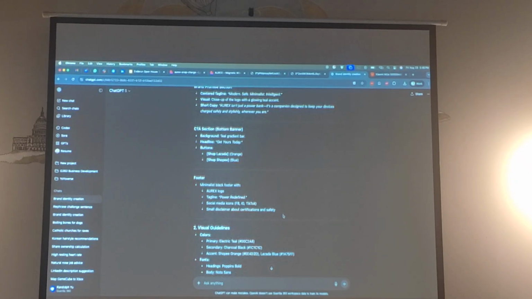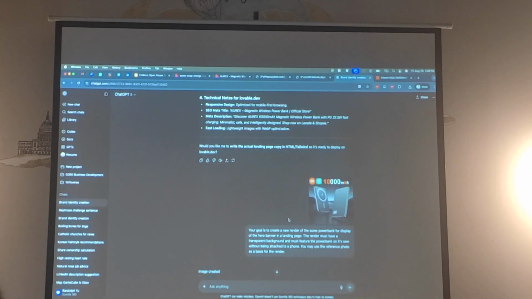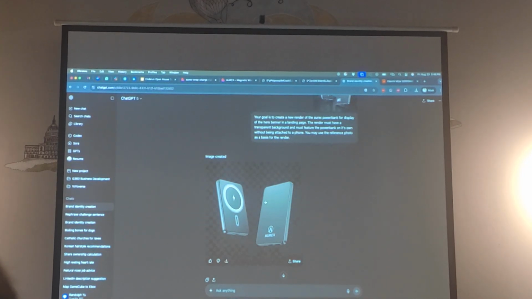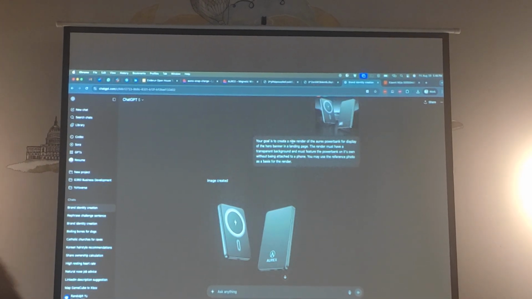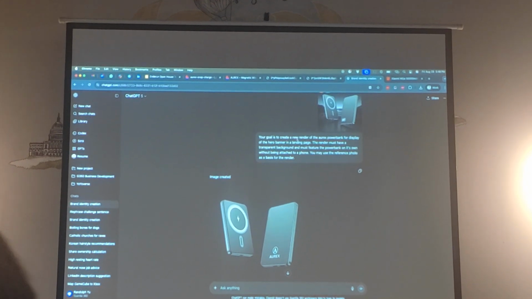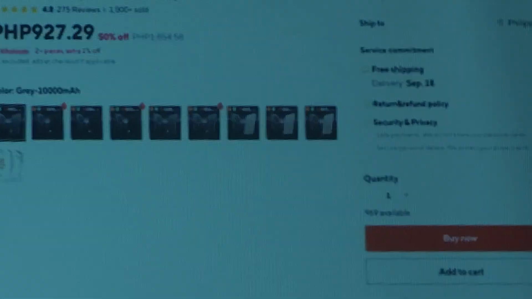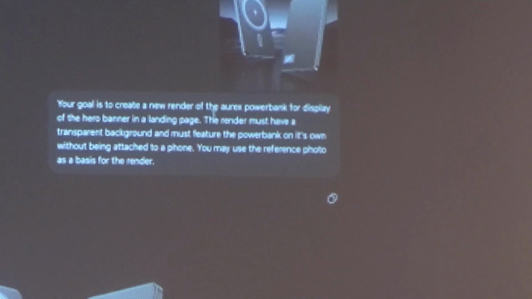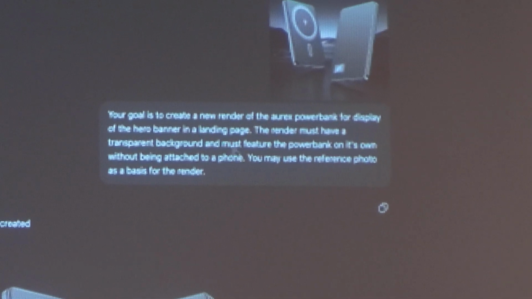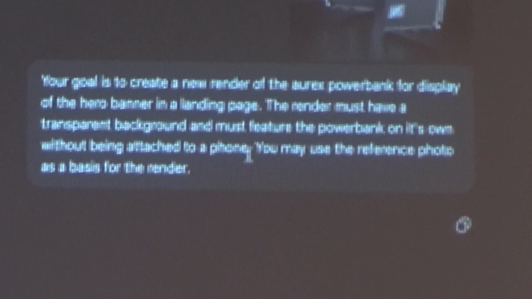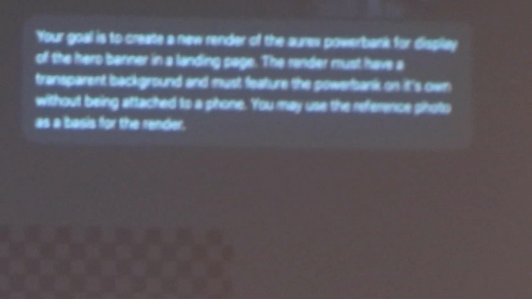So with this website specification, I said, okay, I'm happy with this. I do need to create a render for it because the stuff that they gave me wasn't that good. So I created this. I asked it to create a render for the Oryx power bank for display, and I gave it this as a reference. Again, it was from the website. I just copy pasted, and I told it it must have transparent background and feature the power bank on its own without being attached to the phone. Details. The more detail you can get, the better it will look. And this was the final product for the render.